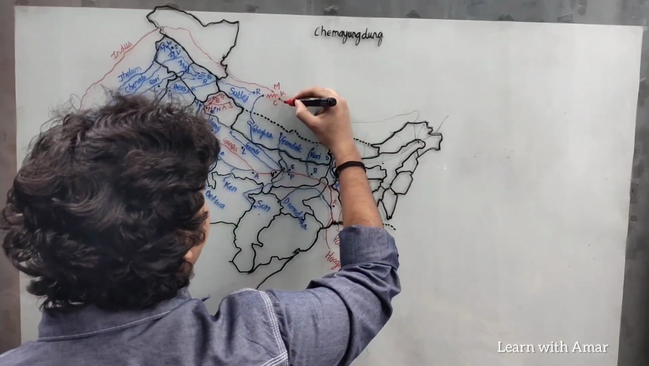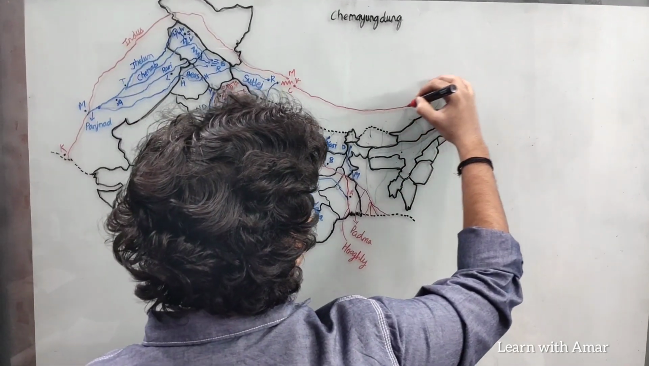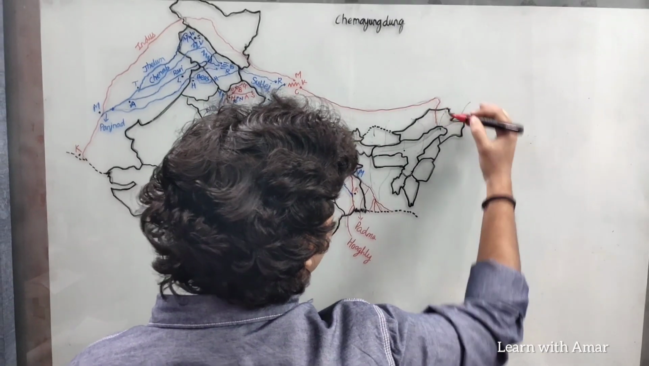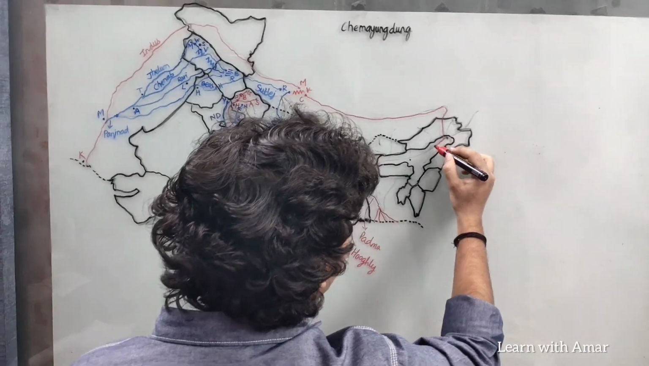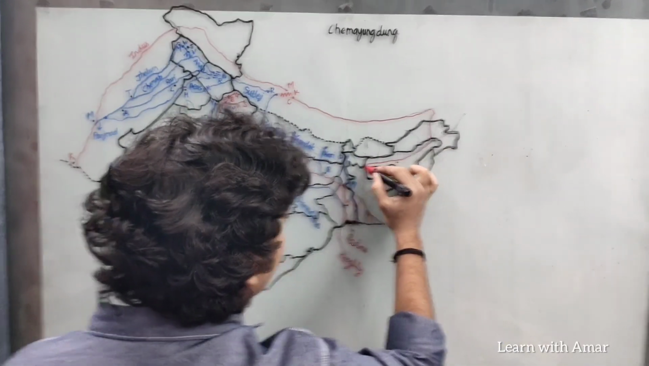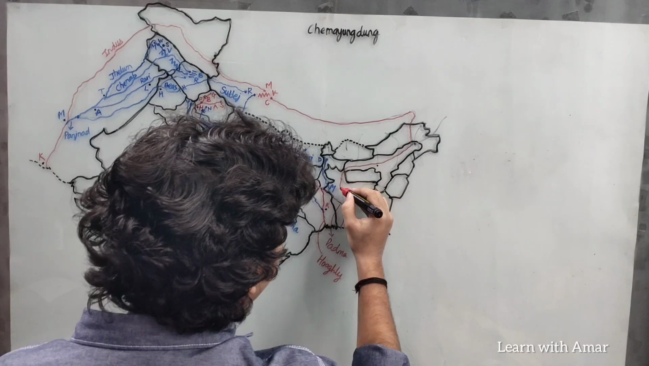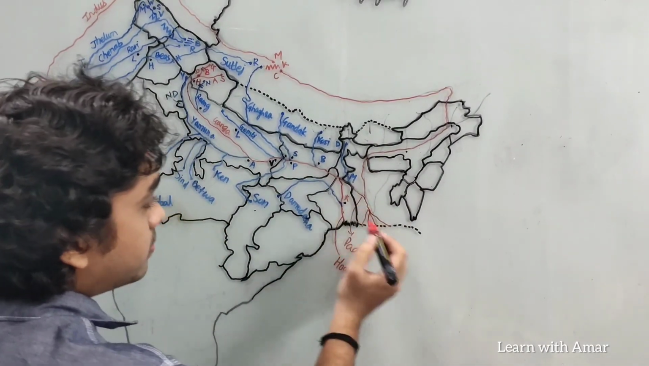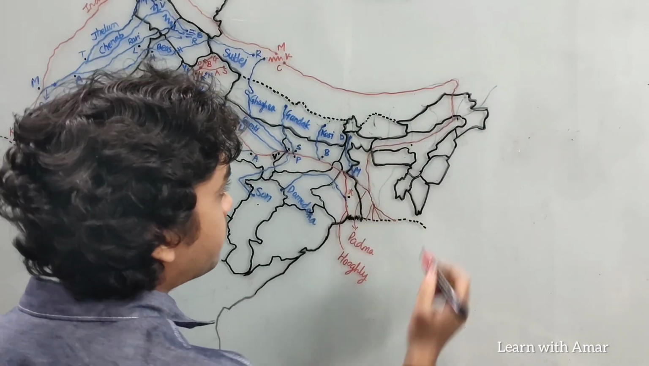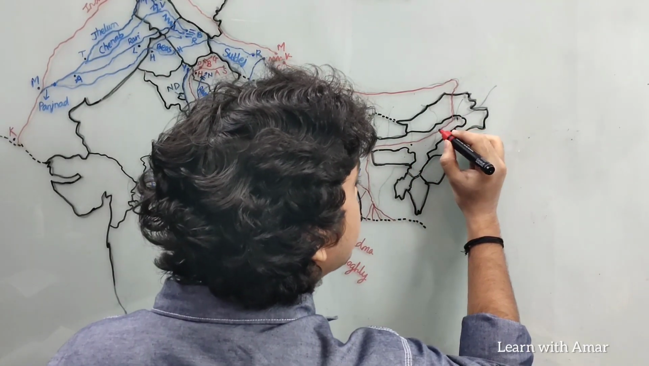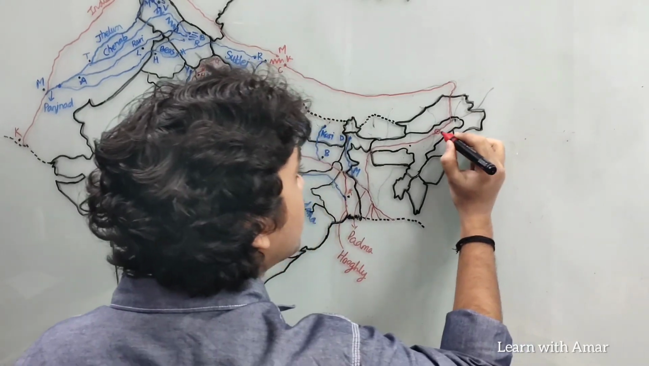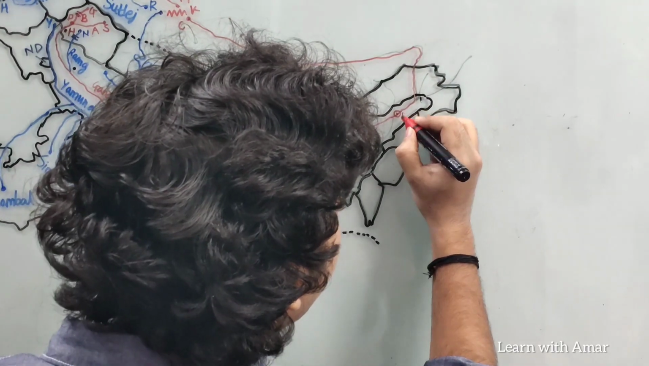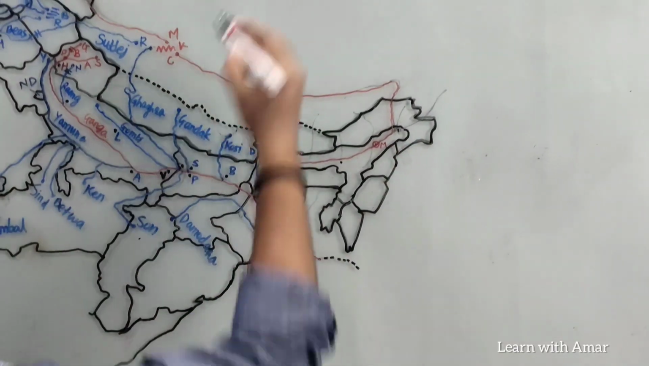So it originates in Tibet, flows all the way from here, takes a sharp south turn here, enters Arunachal Pradesh, then Assam, then Bangladesh, and then it joins Ganga over here before going into the Bay of Bengal through the Sundarban Delta. We have the largest river island of the world here. This is Majuli. The name of the river island is Majuli.